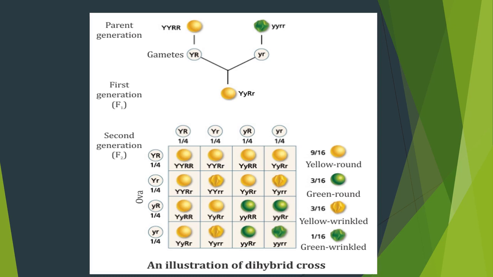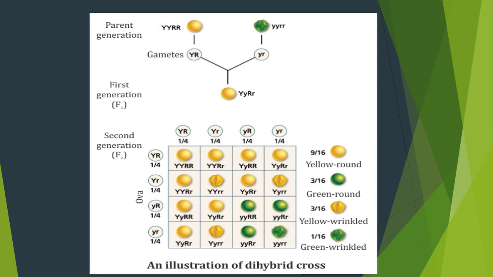Coming to the F2 generation. As in the monohybrid cross, Mendel crossed the F1 plant with the same F1 plant. Self-pollination is going to be done. So the F1 plant, capital Y, small y, capital R, small r is crossed with the same capital Y, small y, capital R, small r.